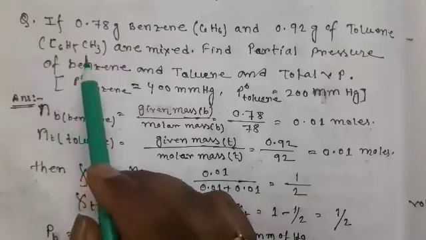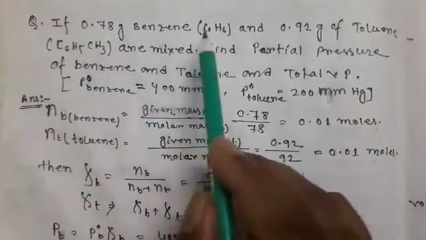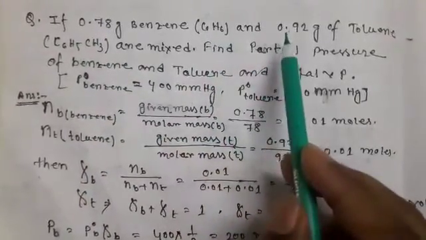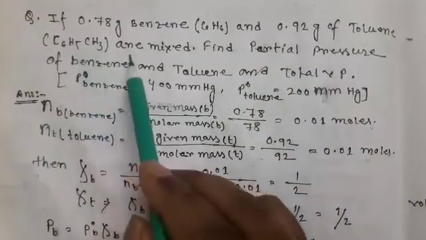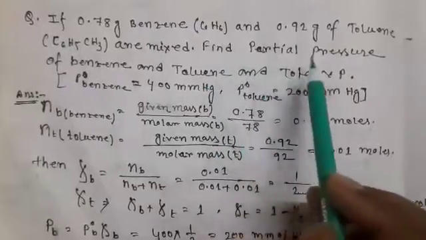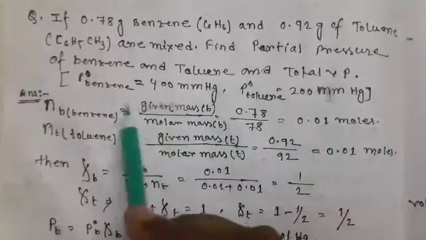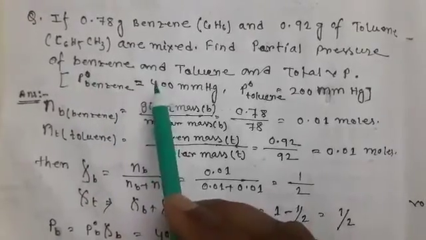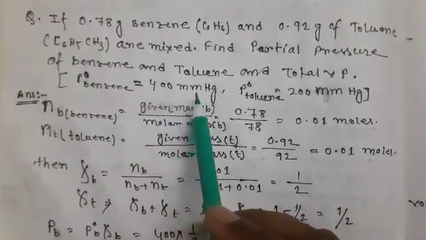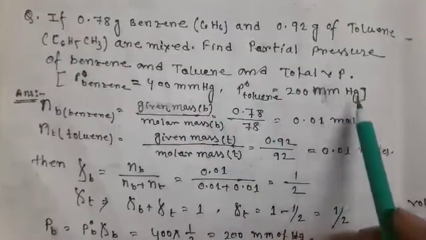Now students, we are going to solve a numerical problem. If 0.78 gram of benzene, that is C6H6, and 0.92 gram of toluene, that is C6H5CH3, are mixed, find the partial pressure of benzene and toluene and the total vapor pressure. Here given, pure benzene vapor pressure is 400 mmHg and pure toluene vapor pressure is 200 mmHg.